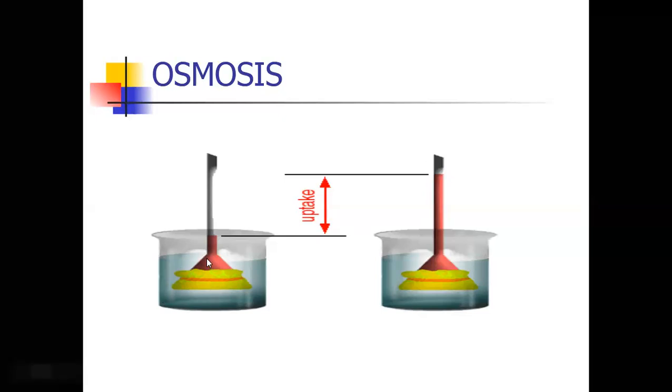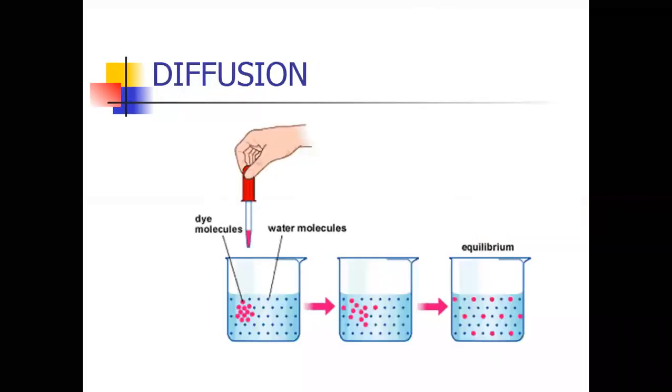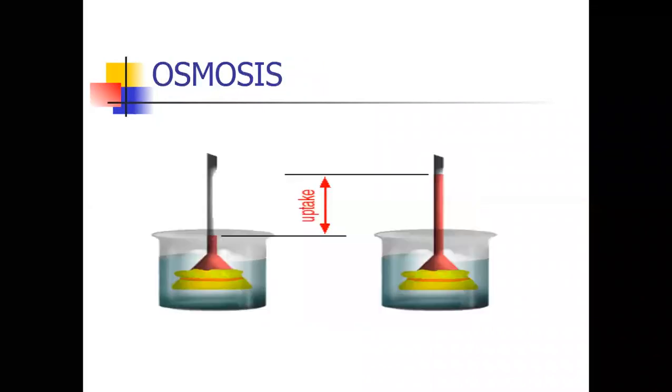The high concentration of water molecules moves to low concentration. Where is low concentration? In the thistle funnel. In the thistle funnel, a low concentration of water molecules is present. By this movement, water levels or sugar solution levels are increased in the thistle funnel. During this movement, the semi-permeable membrane plays a major role, and the movement of liquid molecules utilizes ATP energy for this movement of osmosis. So this is the osmosis mechanism in plants. By these three ways, plants absorb water. What are the three ways? One is diffusion, second is imbibition, third is osmosis.